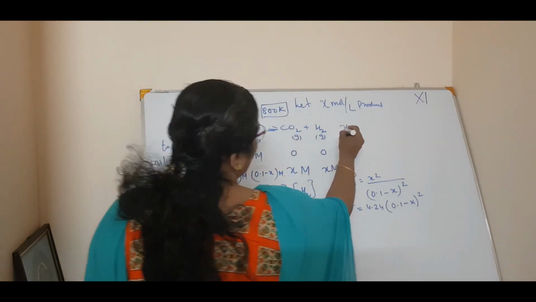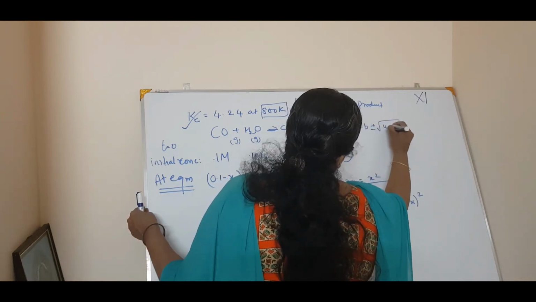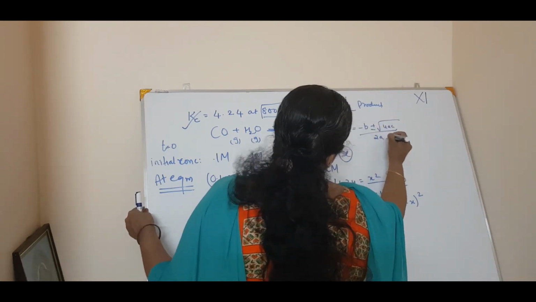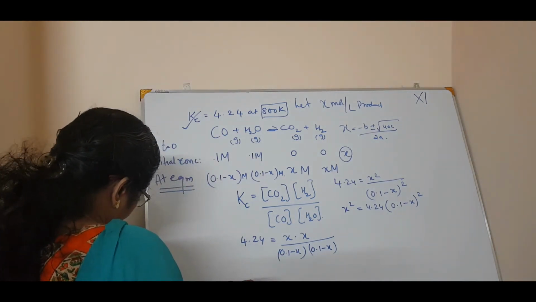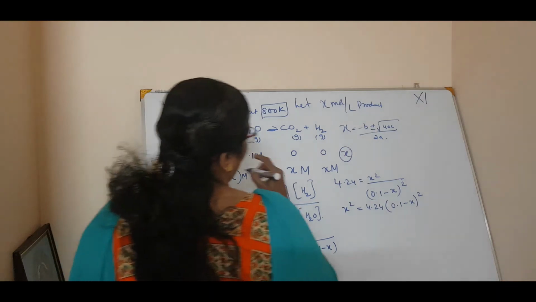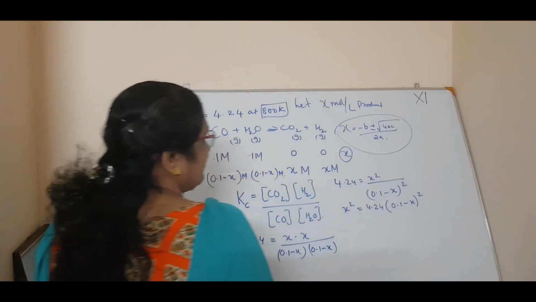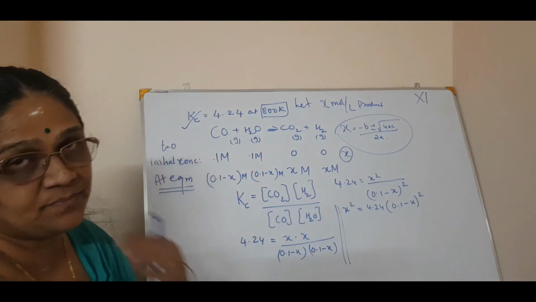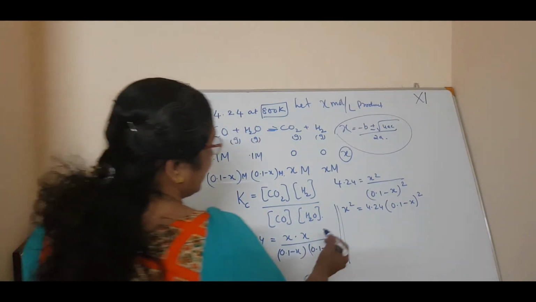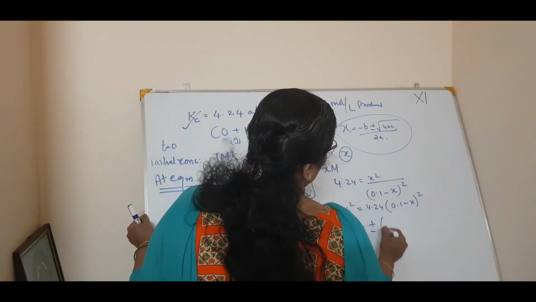From that you can calculate x as minus b plus or minus root of b square minus 4ac, divided by 2a, isn't it? Am I right? So you will get the value of x. From here onwards you have to solve it and calculate x. Now you will get x as two values, a plus and a minus value.